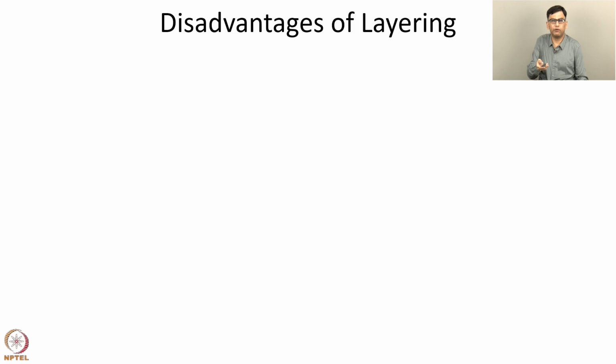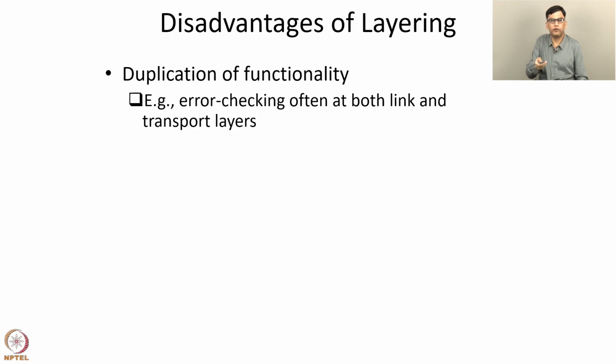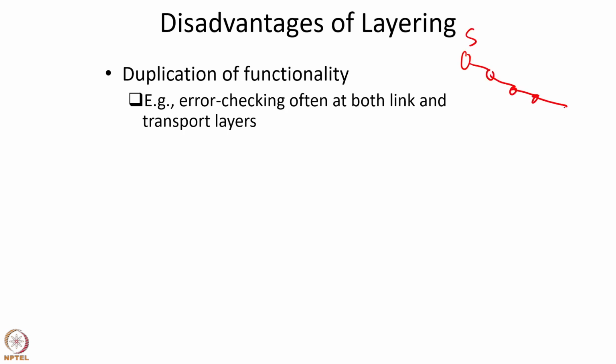So layering has several advantages, as we discussed earlier, but there are some disadvantages as well. One disadvantage is that there is duplication of functionality. For example, error checking is often done at both the link layer as well as the transport layer. In particular, if the transport layer protocol uses TCP, then we know that it performs error checking. But some link layer protocols, such as those in wireless links, also perform error checking. The reason is the following. Consider a packet being sent by a source S over several communication links to a destination D.